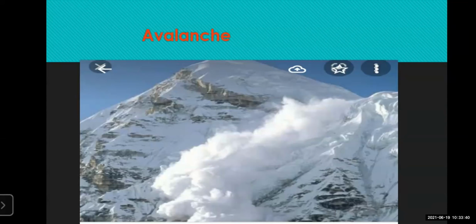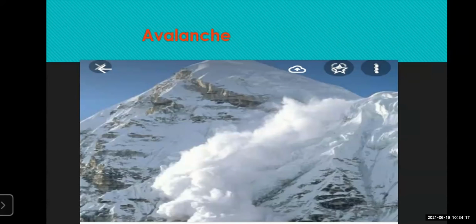You can see here in the slide, the snow is coming down with a force. It is called the snow slide, or the geographical term for this particular occurrence is an avalanche. Due to the melting of snow, when the snow breaks and falls down with force into the low-lying areas from the snow mountain, it actually creates a lot of problems.